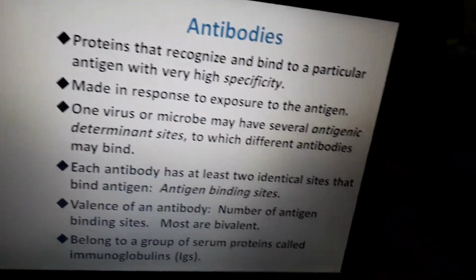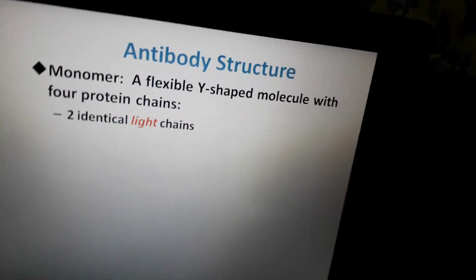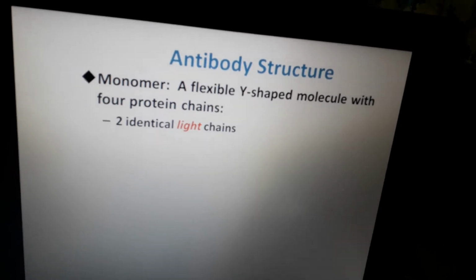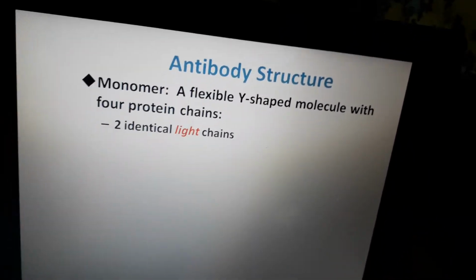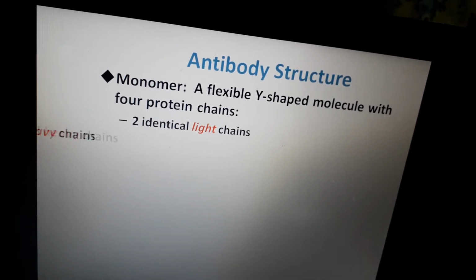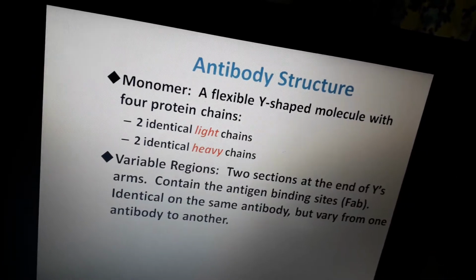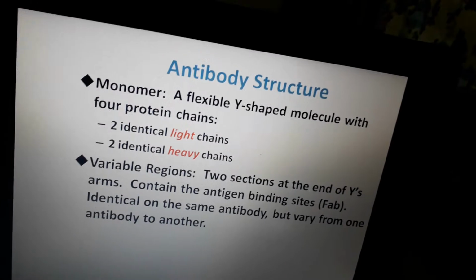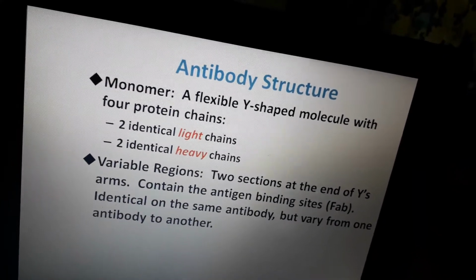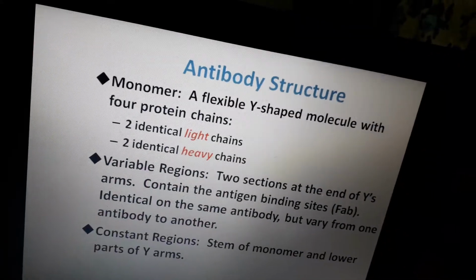When we are dealing with antibody structure, the first thing is that it is a Y-shaped structure. The normal antibody is a flexible Y-shaped molecule and it consists of 4 protein chains: 2 identical light chains and 2 identical heavy chains. This Y-shaped structure is divided into 2 different regions. First is the variable region, and the second is the constant region.